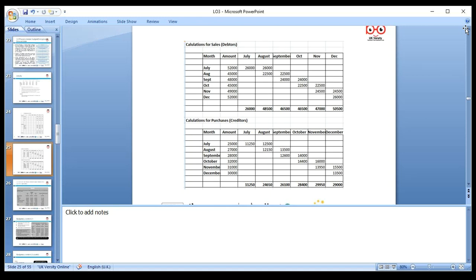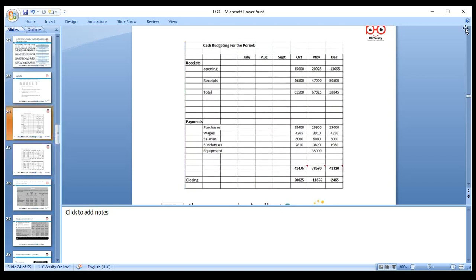Then purchases, we are doing 25,000. Half of 25,000 is 12,500, but we only have to pay 90%. So 12,500 times 90%, because we get a 10% discount, so we don't have to make that 10% payment. So we can save. We can do all this, and then transfer all these figures into the budget.